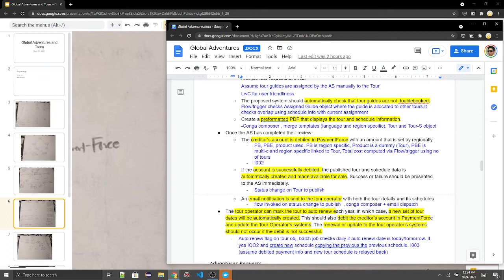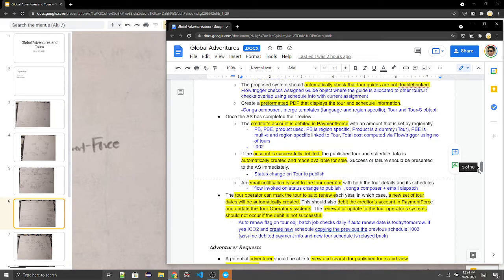The tour operator can mark the tour to auto-renew. A new set of tour dates will automatically be created. They should also debit the creditor's account in Payment Force and update the tour operating system. The renewal or update of the tour operating system should not occur if the debit is not successful. So here multiple things are happening. First of all, we'll have an auto renew flag on the tour object.